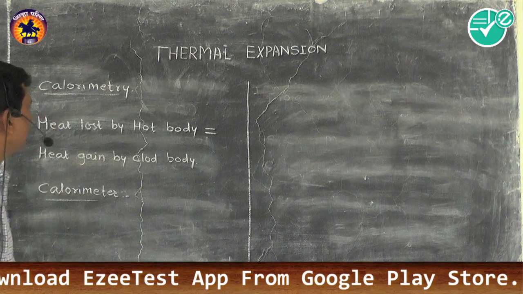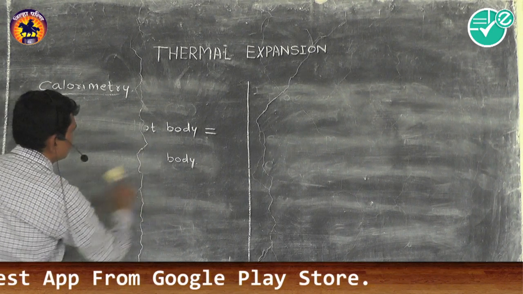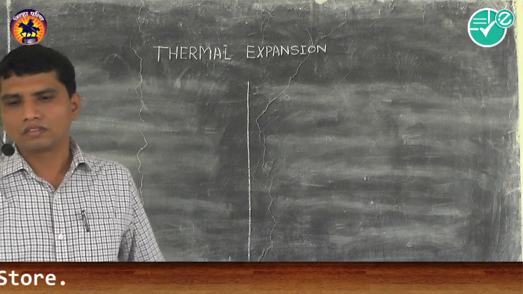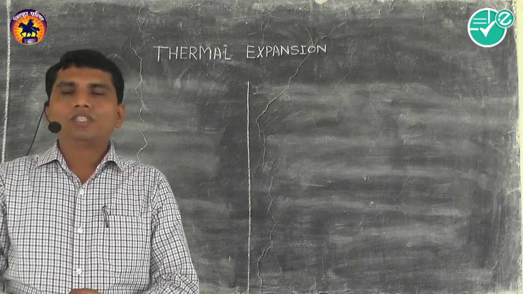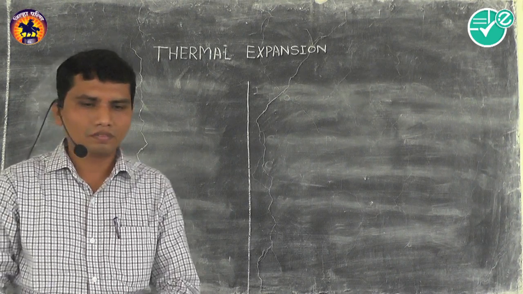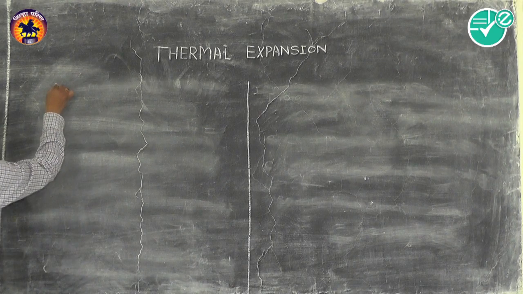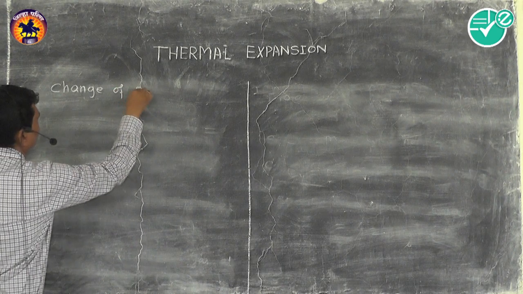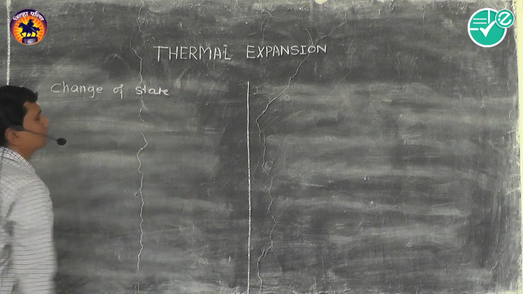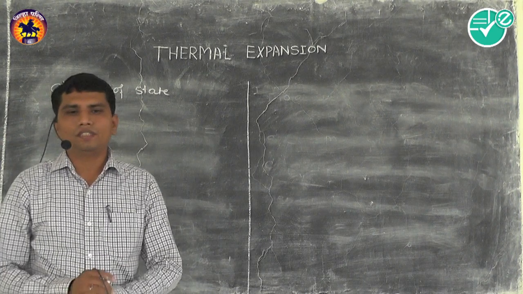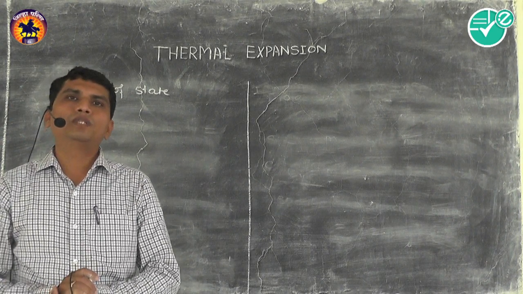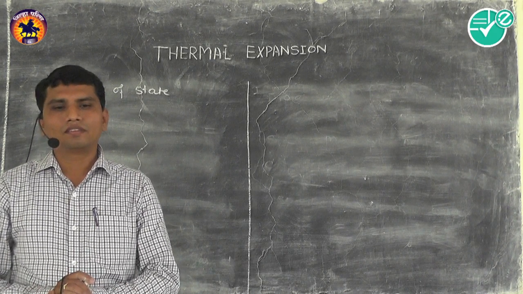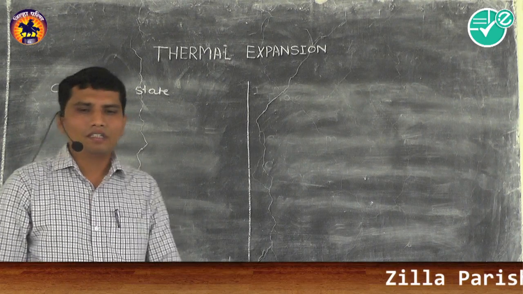Now let us study the next article: change of state. So we know that there are three states of matter, that is solid, liquid and gases.